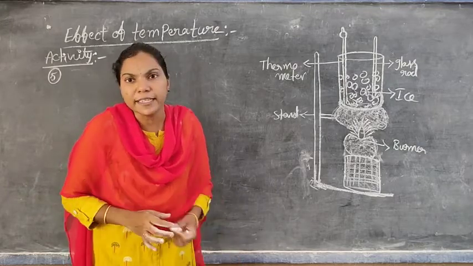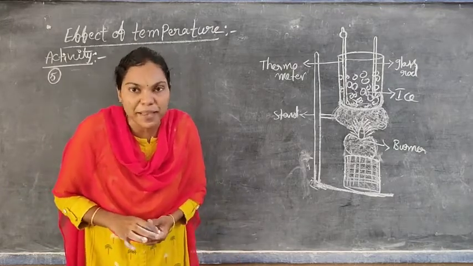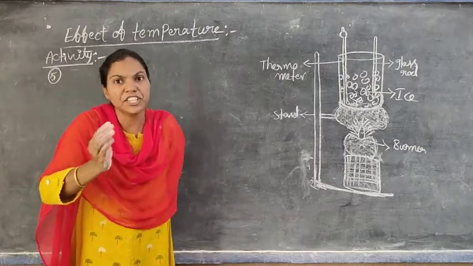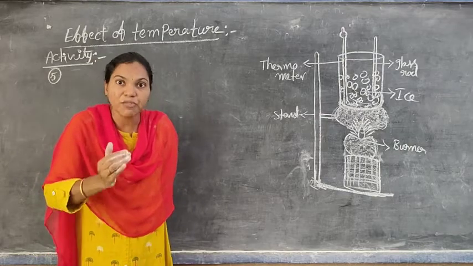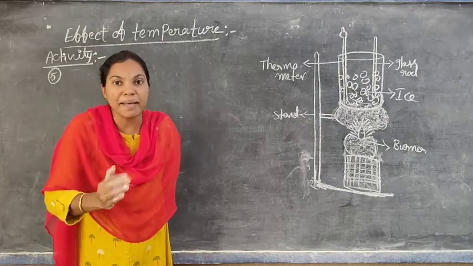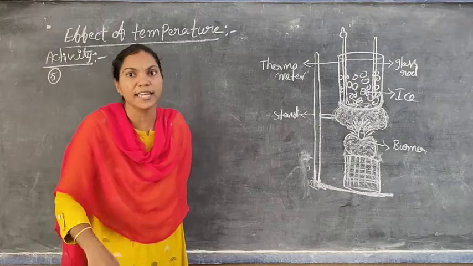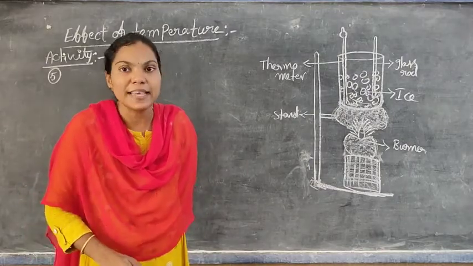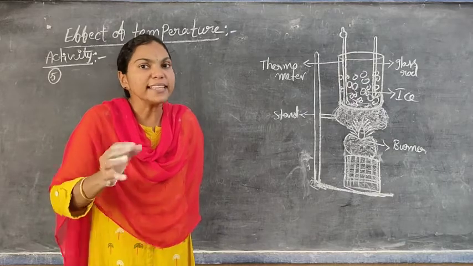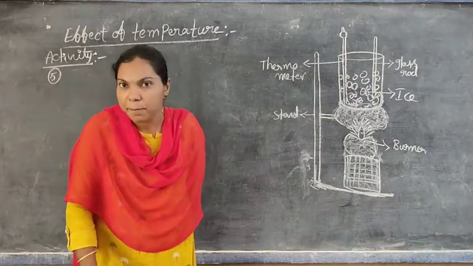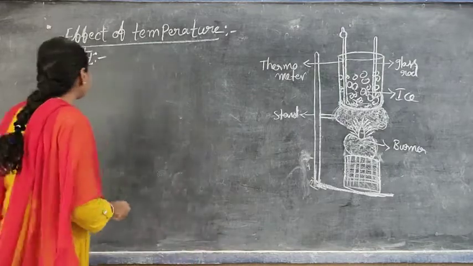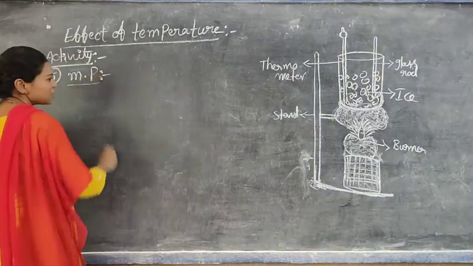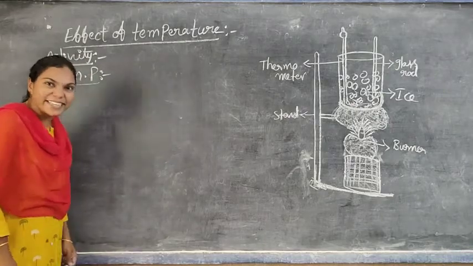What is the melting point? What is the definition of melting point? The temperature at which ice completely melts and is converted into water. That temperature point is known as the melting point of ice. The definition is very important for 1 or 2 marks. What is the melting point?